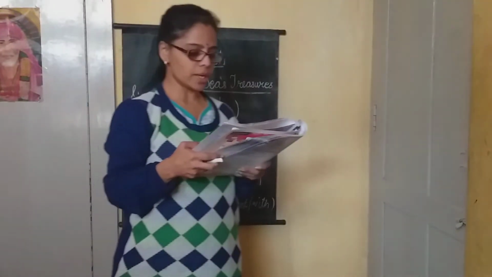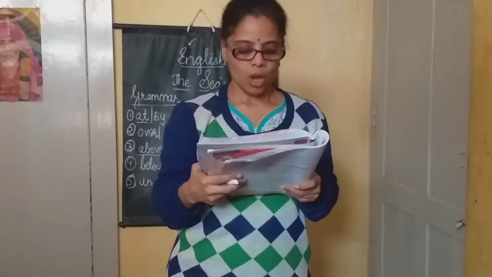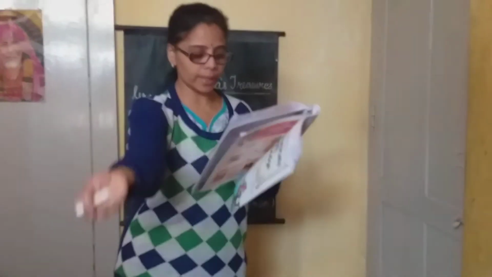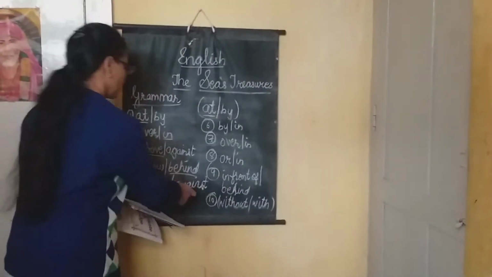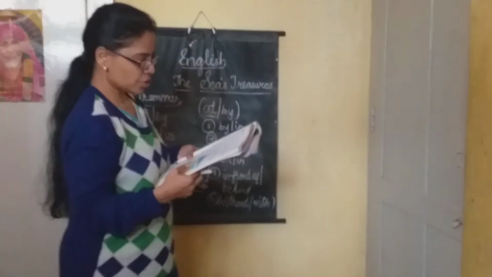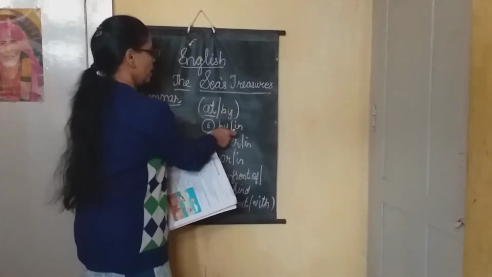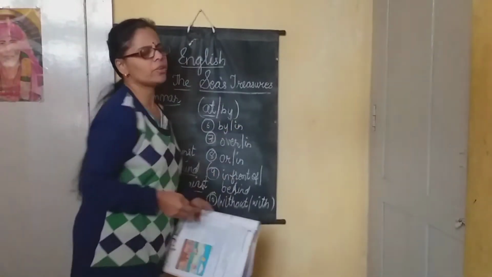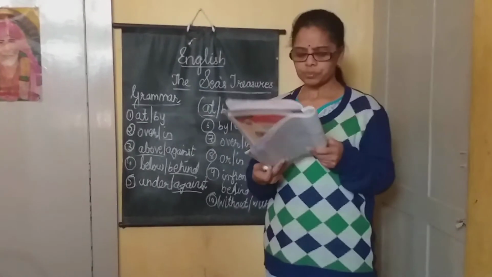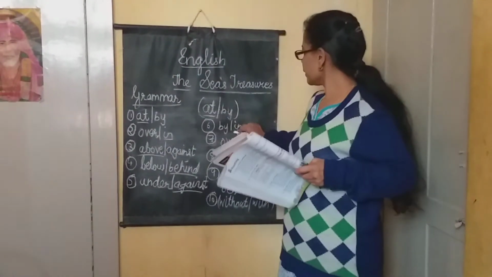Fifth one, the waves dash gently under or against the shore. Waves, we say alegadu, no? So where do you find, you see as if the waves are dashing, as if they are fighting one another. So you find against the shore. So here you underline the word against. The children are playing by or in. By or in. So what will you write there? Will you write by the sand? You will write in the sand.